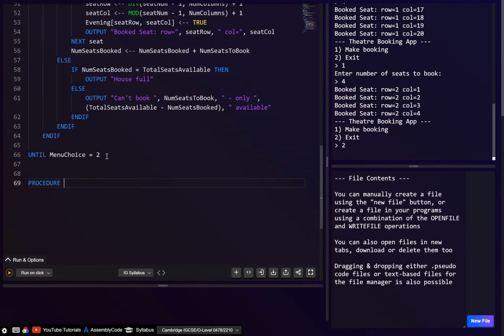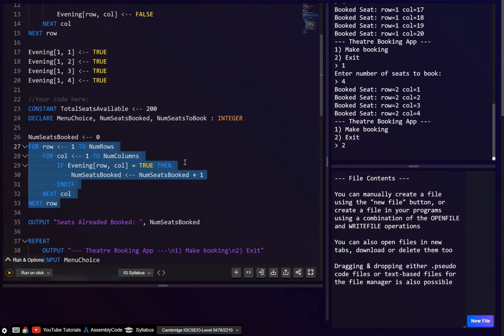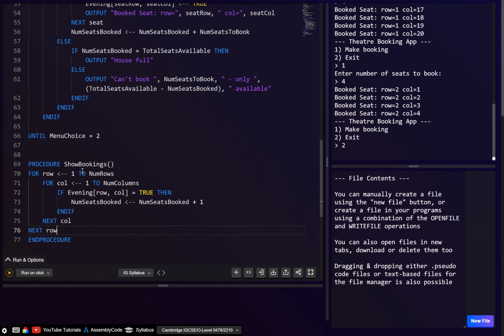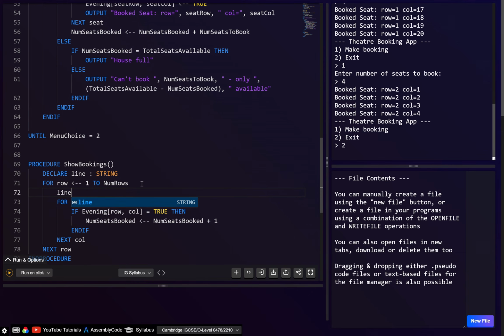Let's make another procedure. Let's call it show booking. I don't have that already. Let's go end procedure. I'm just going to copy this, and let's indent it. Let's declare line. So this is how we output things. Then I'm going to set line to an empty string here, and then we're just going to concatenate things to line. So line is going to be line and then a character.